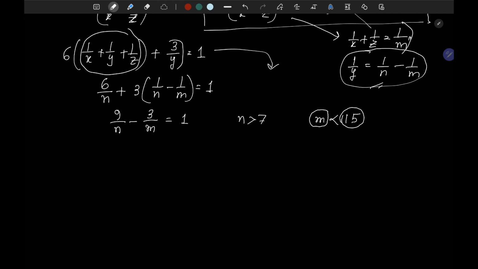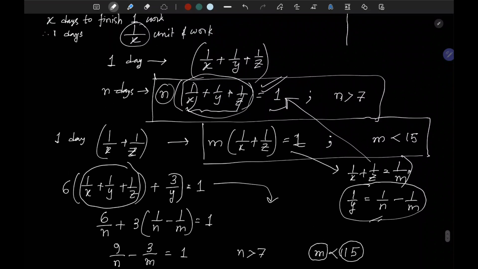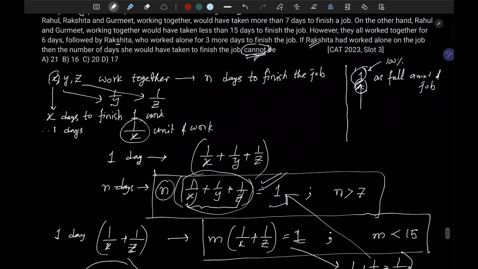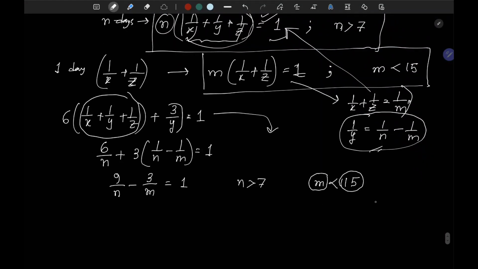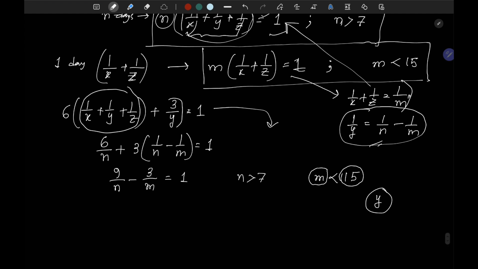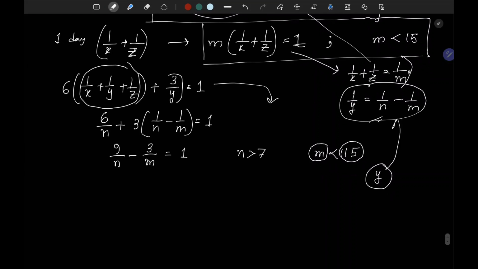Also, one thing, we have to find what? Let's revisit the question. We have to find that if Rakshita had worked alone on the job, then what would have happened? So essentially, we have to find this value of y, which is nothing but the amount of time taken by Rakshita to alone finish the work. And my 1 by y is equal to 1 by n minus 1 by m. So we are targeting such a value from the 4 options given, which y cannot take.